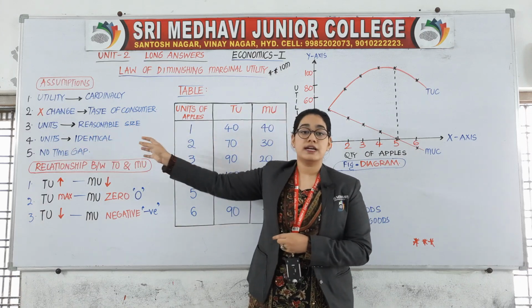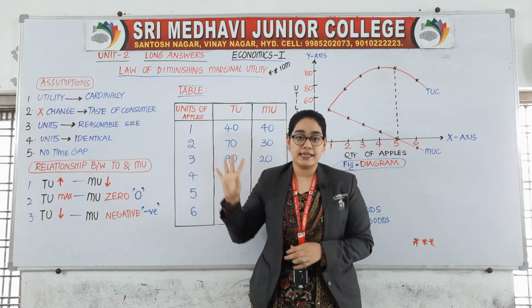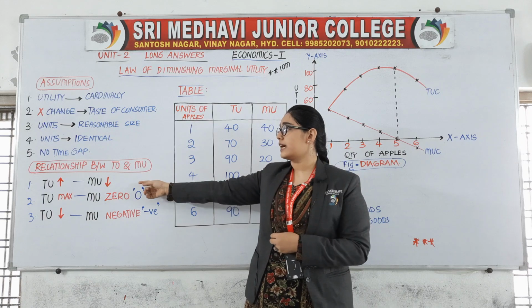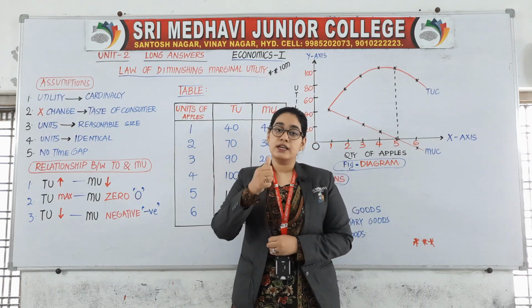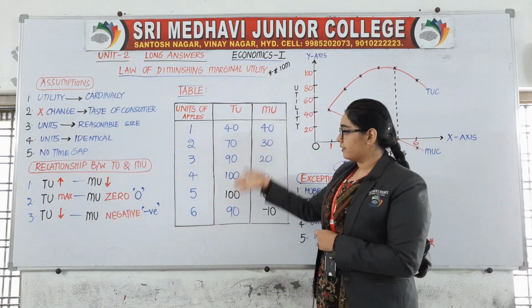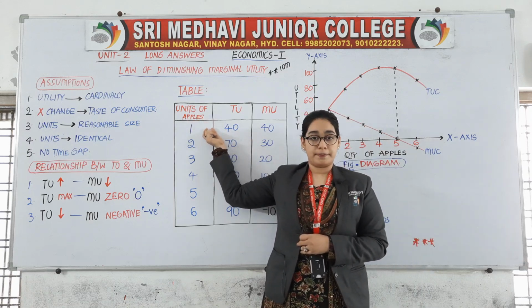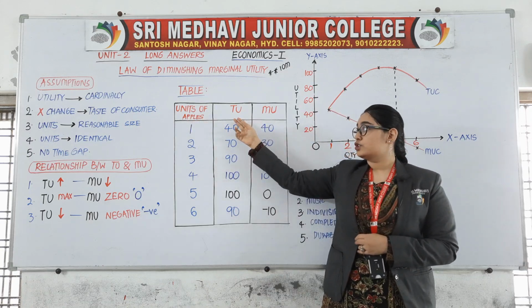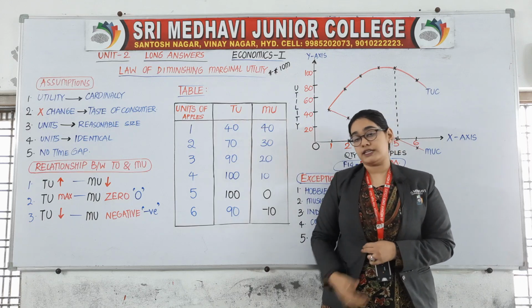Then third one, units are of reasonable size. Fourth one, units are identical. And the fifth one is there should be no time gap. Now before starting relationship between total utility and marginal utility, first we'll have a look on the table. Now you can find in the table we have 3 columns. The first one is units of apples, the second one is total utility and the third one is marginal utility.